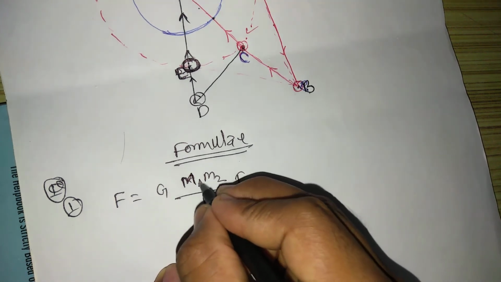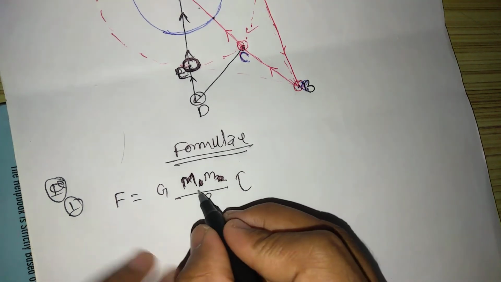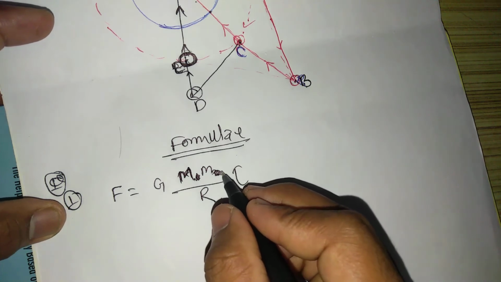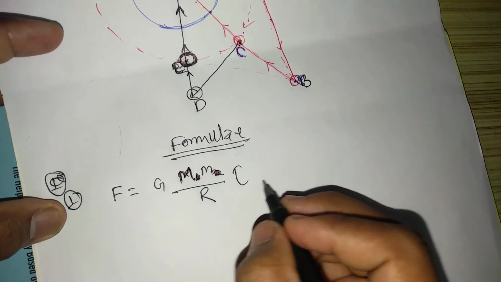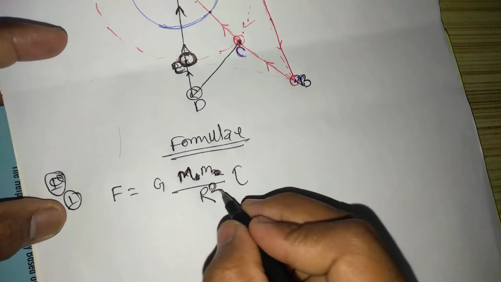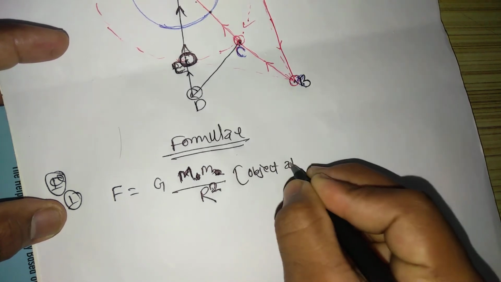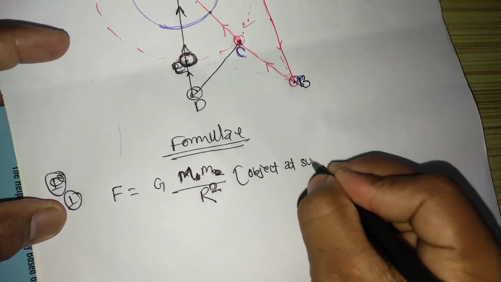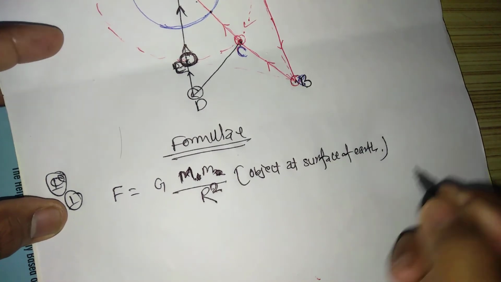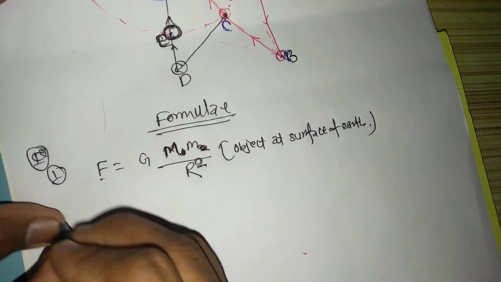Suppose capital M is the mass of the earth and small m is the mass of the object at distance r from the center of the earth, that is, the object at the surface of the earth. Then to find the gravitational force on the object, use this formula.